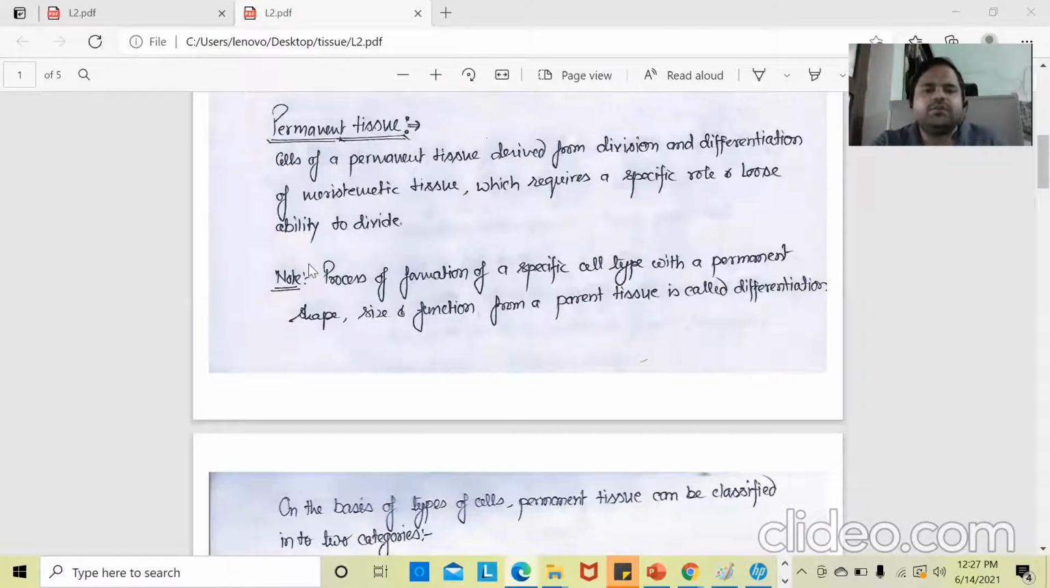Now we'll see the meaning of differentiation. Differentiation is when the meristematic tissue forms a new kind of tissue, the permanent tissue, and its shape, size and function become fixed. They will not divide; their function, shape and size are fixed. And the main property of the differentiated tissue is that it will not divide at all.